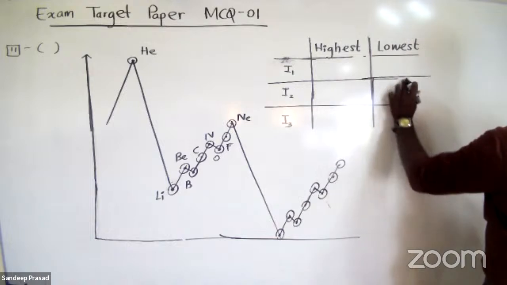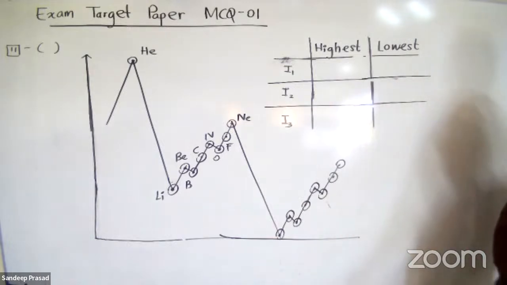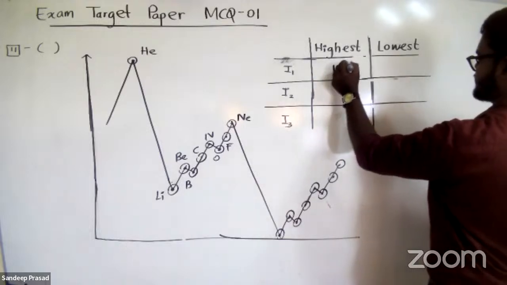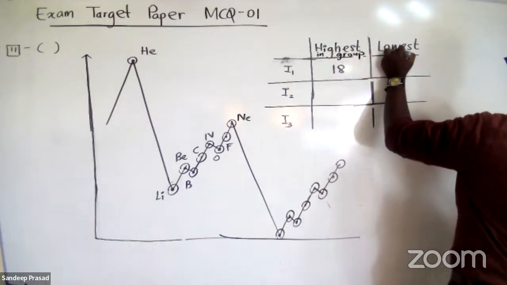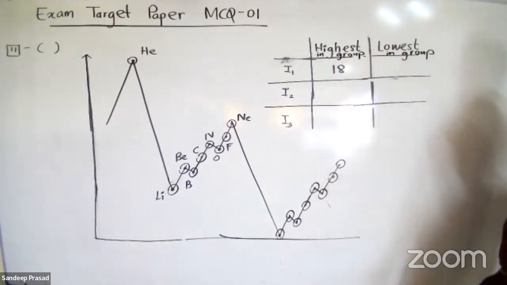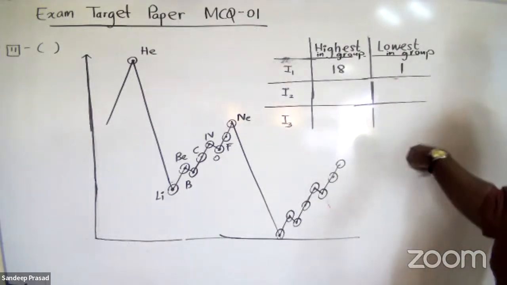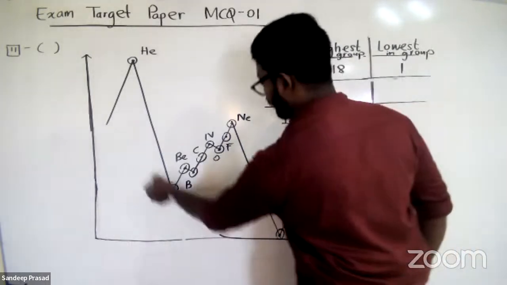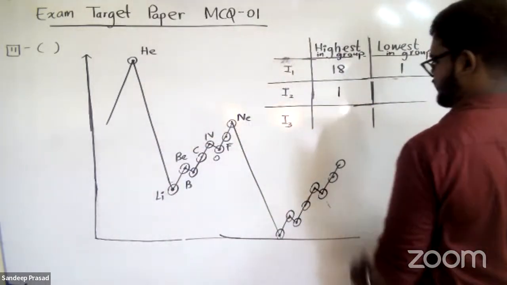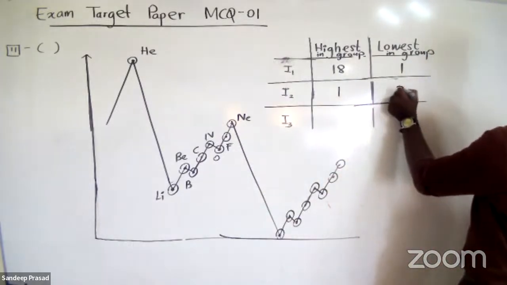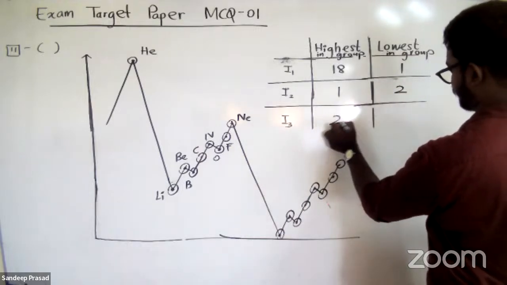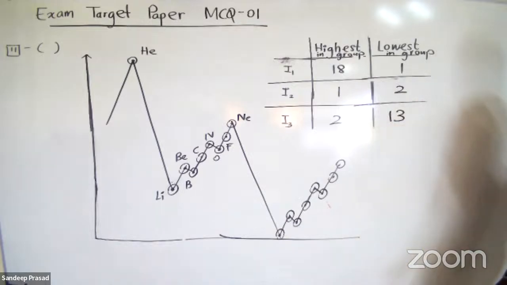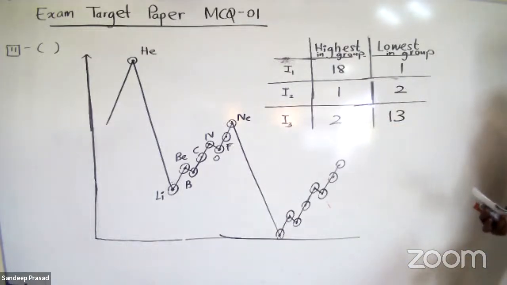Always remember the highest first ionization energy belongs to group 18 elements, and the lowest is in group 1. If you go for the second ionization energy, lithium will go here, so the highest is in group 1, beryllium comes down, so the second group is the lowest one. If you go for the third ionization energy, highest in group 2, lowest in group 13. You have to remember this as a summary.